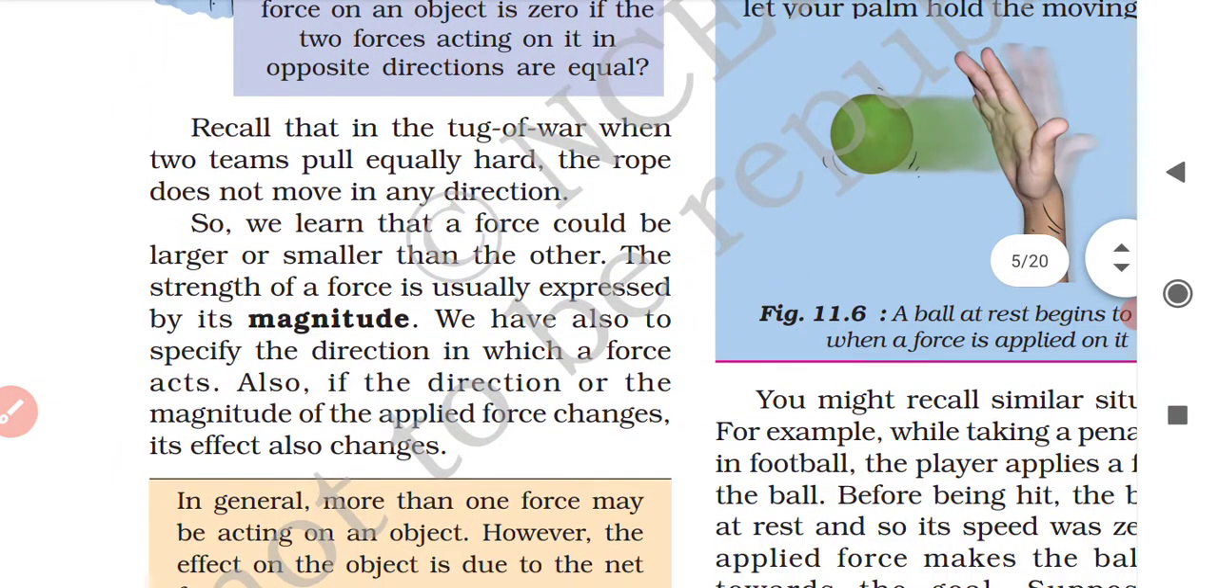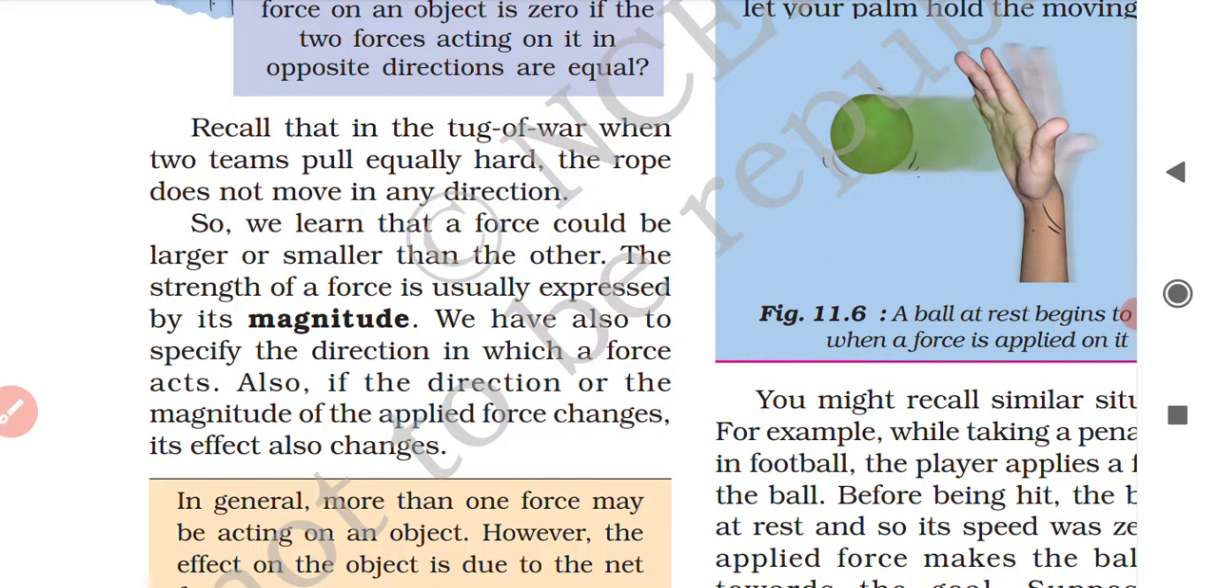So recall that in the tug of war, when the two teams pull equally hard, the rope does not move in any direction. So we learned that a force could be larger or smaller than another. The strength of a force is usually expressed by its magnitude. Remember. Okay. We also have to specify the direction in which a force acts.